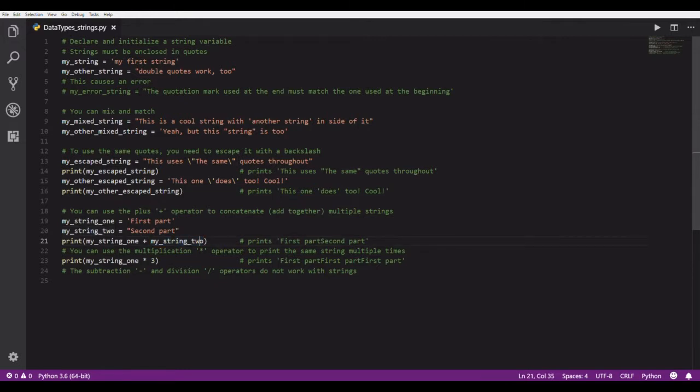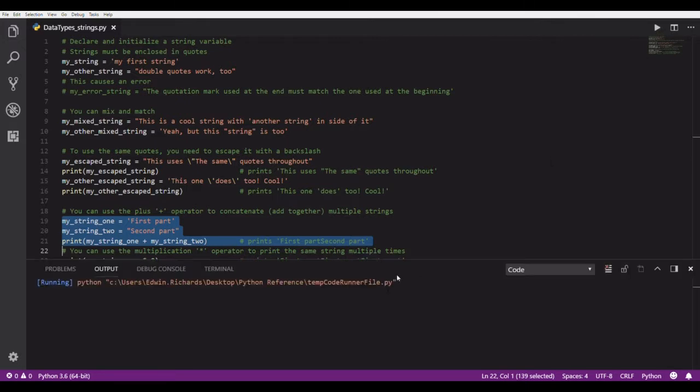Okay, what that's doing is it's taking the first one and then adding the second one on to the end of it. Okay, so let me show you what happens when I do that. There it is. So you'll see it gives you the first part, and then the second part is added right on after that. And you'll notice there's no space in between, and that's because I didn't put a space in here. If you wanted to, you could put a plus, right, and then a space, and then another plus sign.